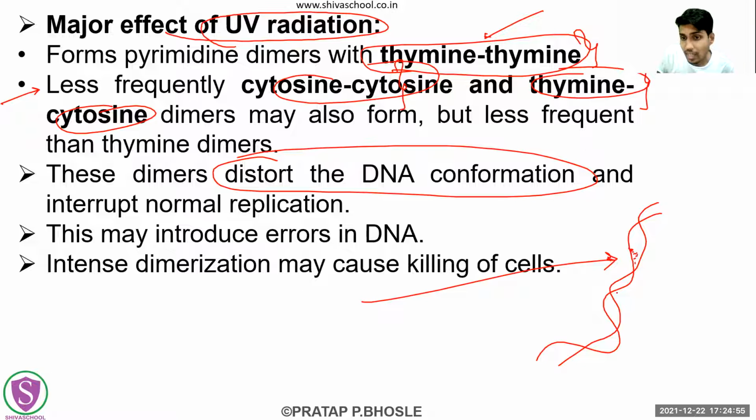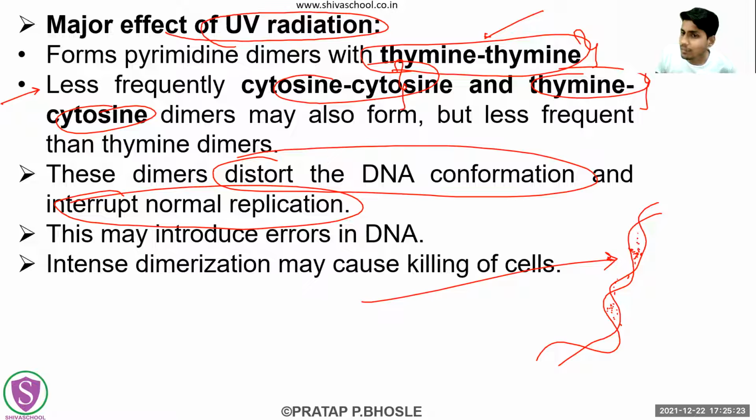Whenever those dimers form here, they will distort the conformation, meaning the structure of the DNA. And if there is any disruption in the DNA conformation or structure, then obviously normal replication will be interrupted.